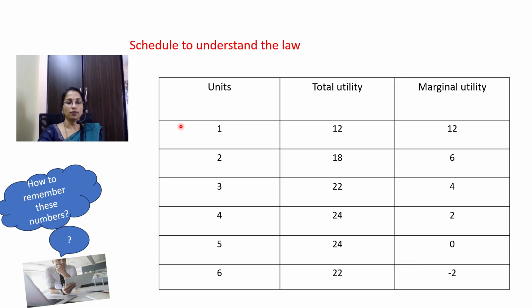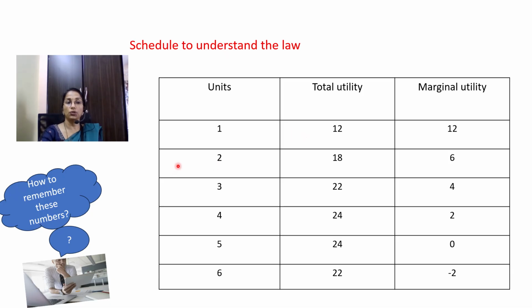Now, how do we understand this table and thereby understand the law? This table shows that when the consumer consumes the first unit of an apple, it gives him a total utility of 12.